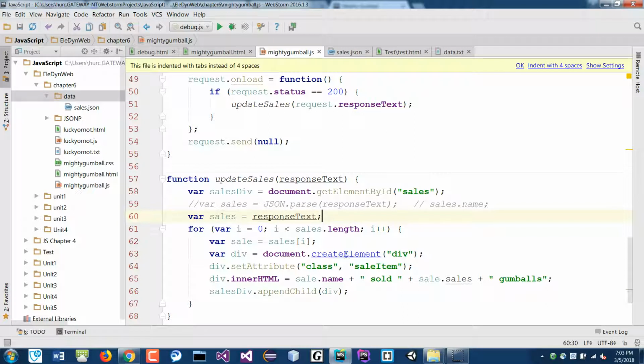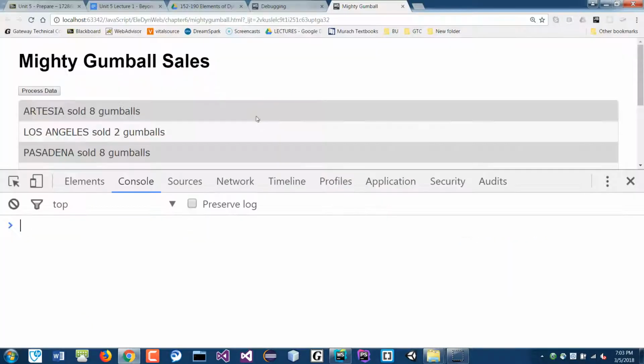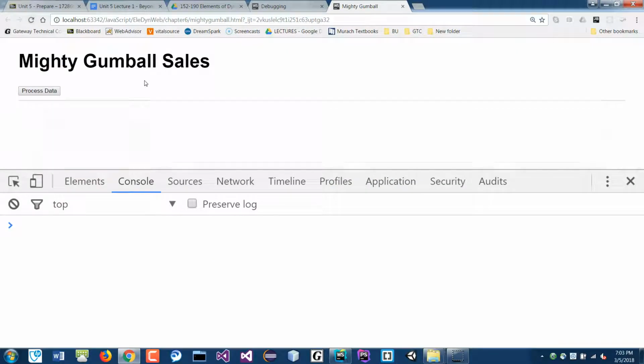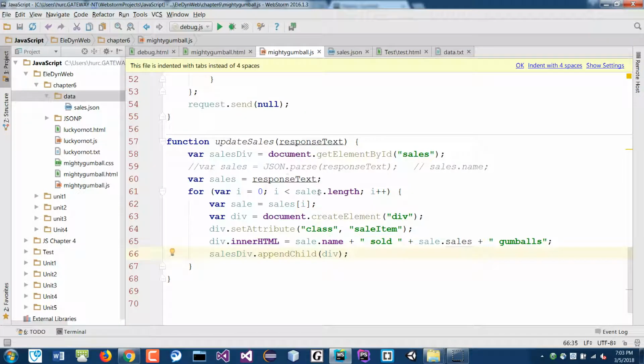If you don't parse it, you'll see that the name and the dot sales is not found because it's not an object, or may not even work at all. Let's see. Okay, see, it's not found, because there's no object called dot name and dot sales, because this is just a string.